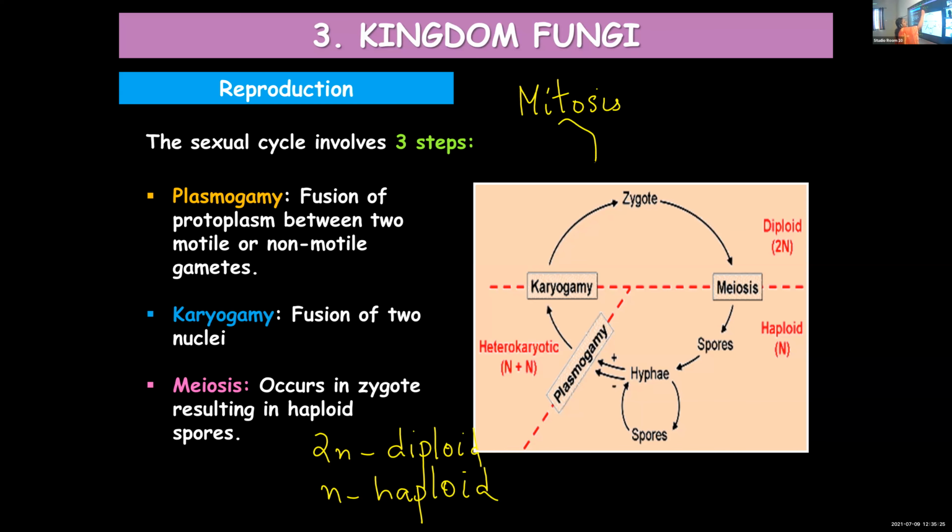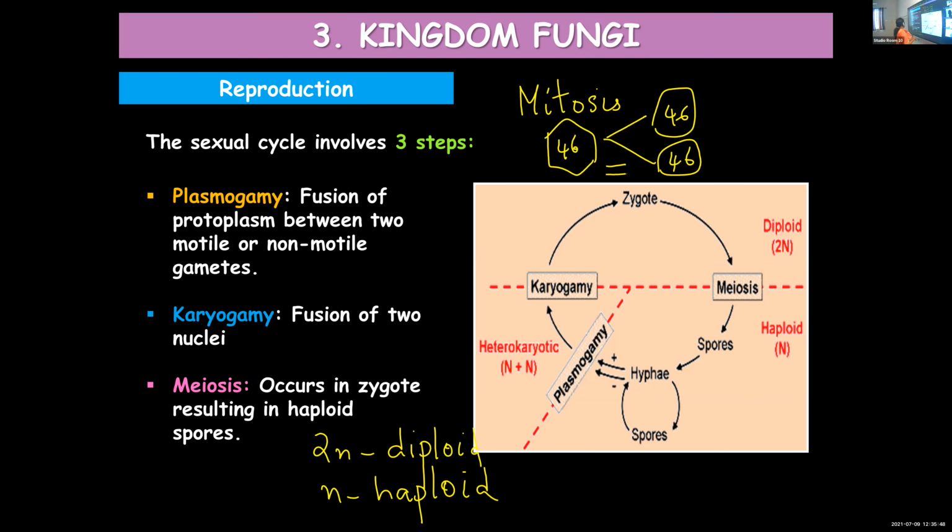For example, a cell with 46 chromosomes undergoing mitosis forms daughter cells with the same 46 chromosomes. We call it equational division: the chromosome number of the mother cell and daughter cell remains the same.